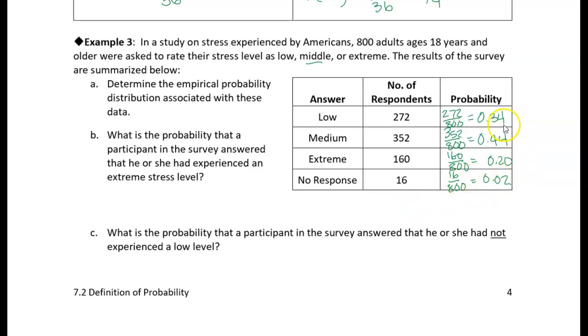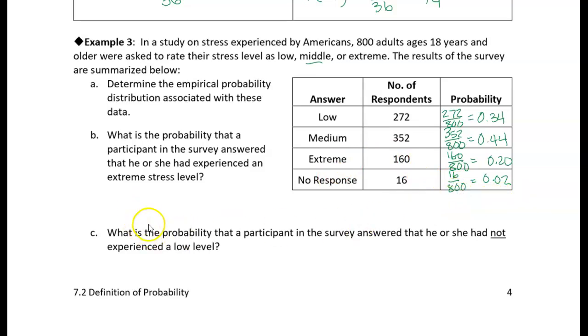Okay, so if you add all that up, it should add up to 1, because if we have all the possible outcomes and we add up all of the probabilities, we should get a 100% chance that one of those outcomes occurred.